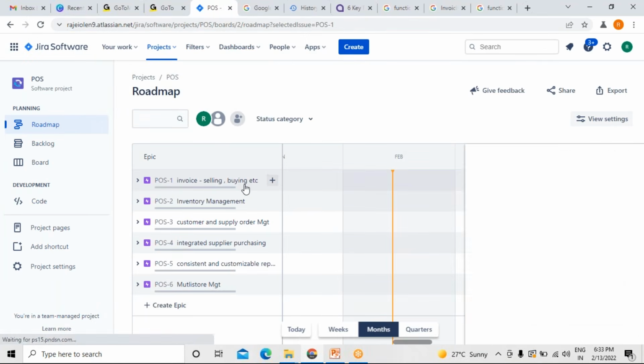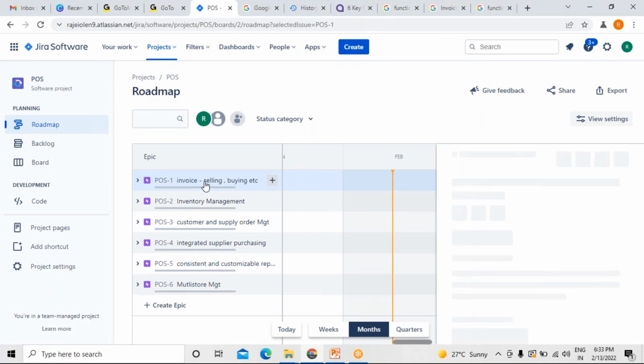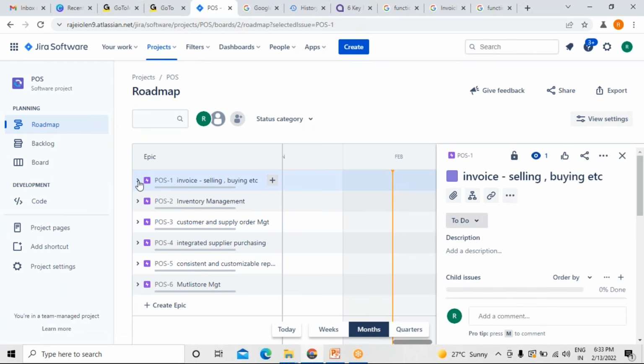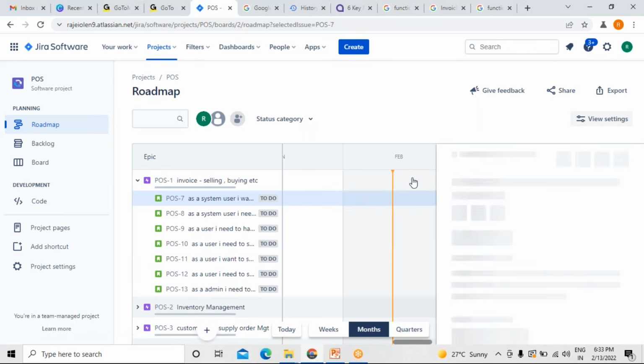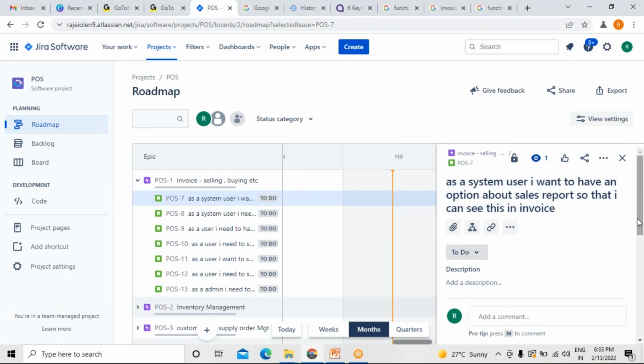whatever user stories we have written, for that user story we have to write down the story points. I'll tell you the importance of story points. What is a story point all about? For example, let us take this user story. What is this user story? System user, I want to have an option about sales report so that I can see this invoice. Preparation of the sales report is the work a Scrum team has to do, isn't it? This is the work.